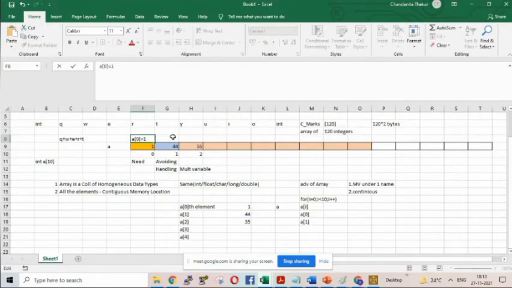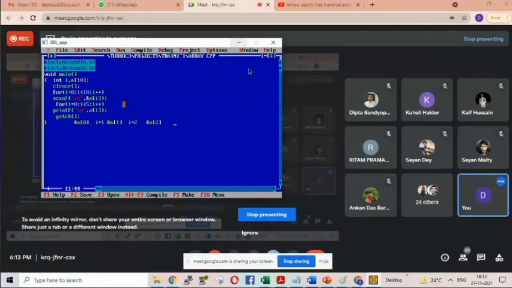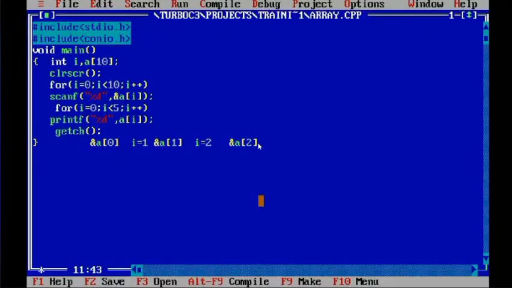Is it clear? Okay, let us run first, then I think it will be a little helpful. You see the rest of the program. Whatever you have scanned, the same thing you are printing. You are using a for loop, I equals 0 to, let me take it 10 only, let us utilize the full capacity. And we are printing A of I. I equals 0 for the first time, then 1, 2, 3, 4. I moves up to 9. Whatever we have scanned, the same thing will be printed.